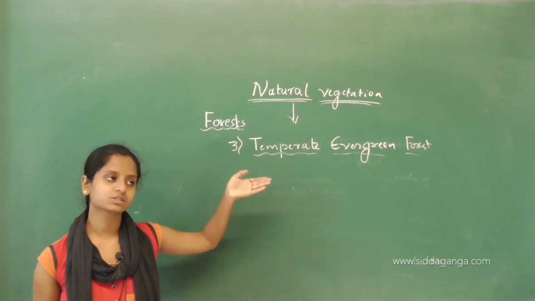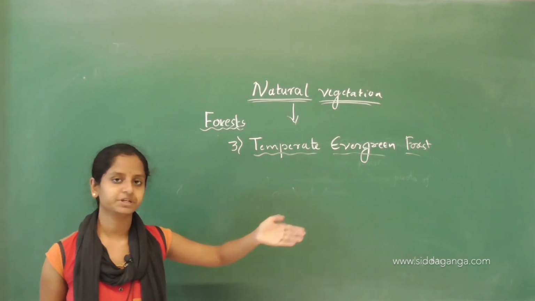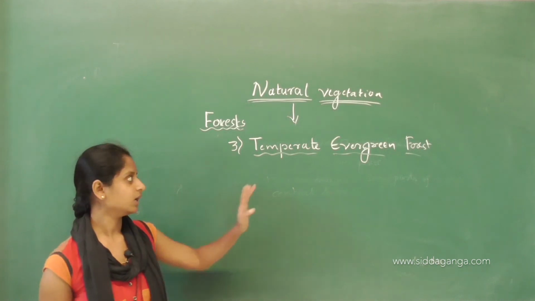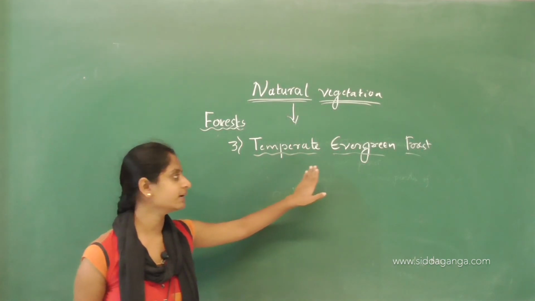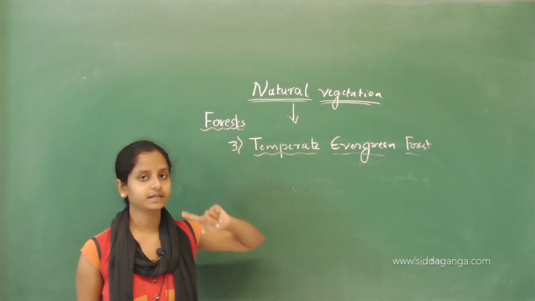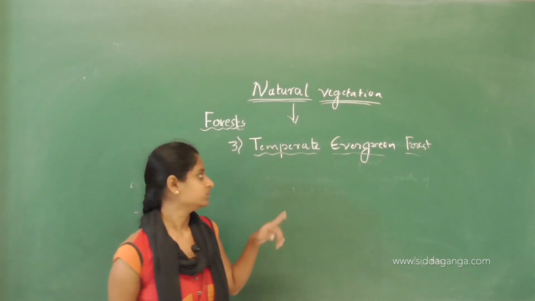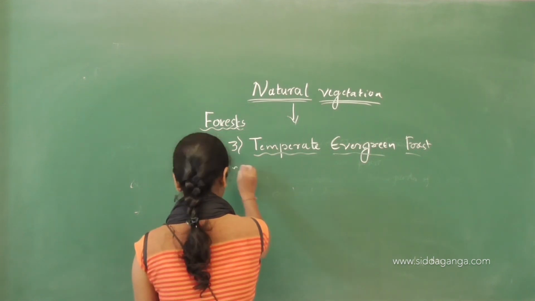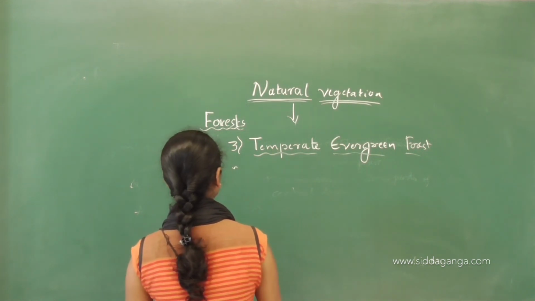Some minutes before we saw the tropical evergreen forest. Understood guys? Tropical is different, temperate is different. Here in this temperate evergreen forest we have different points.